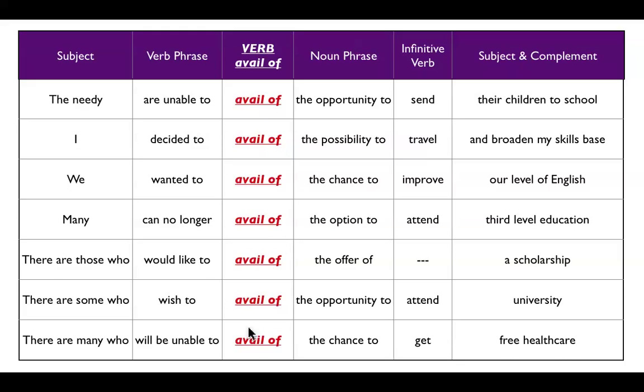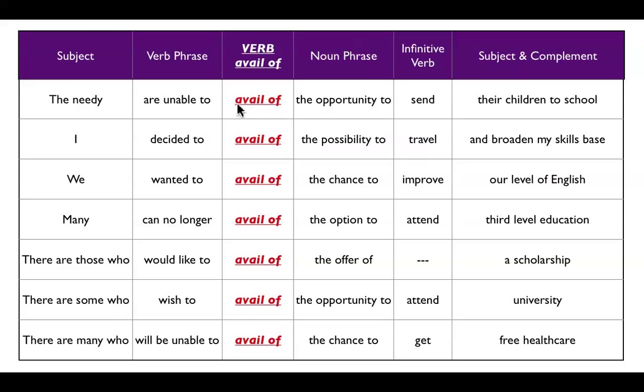So avail of is a really nice phrasal verb, and we use it when you need to be able to get something. So it's great for discussing social issues or opportunities and things like that. And this often comes up in Cambridge and IELTS exams.